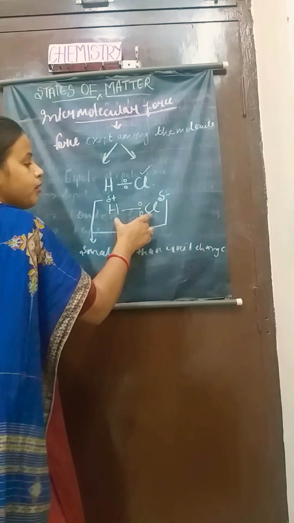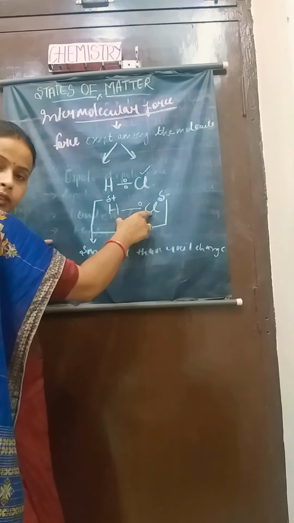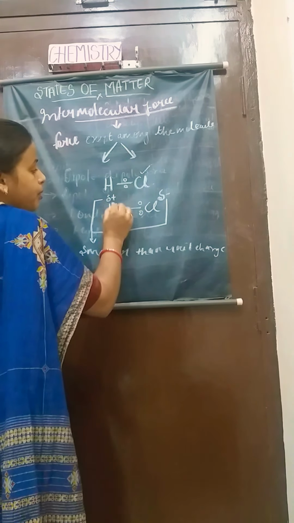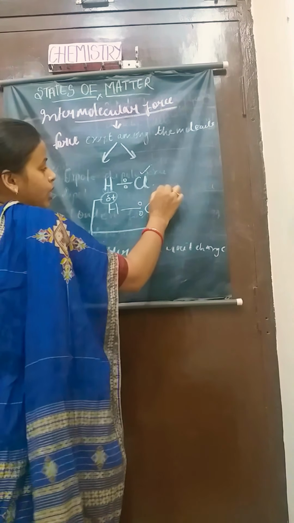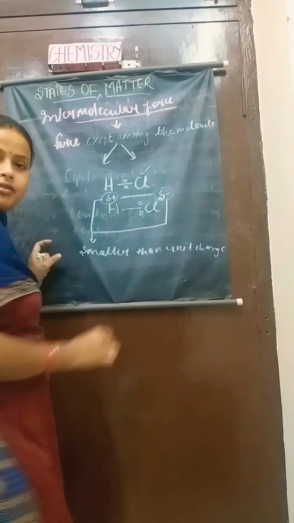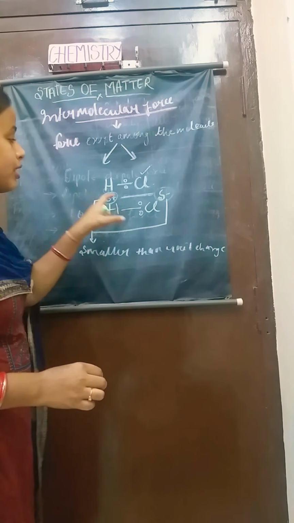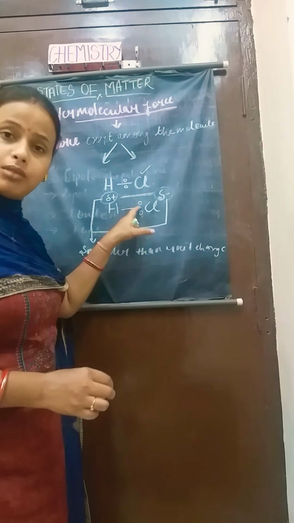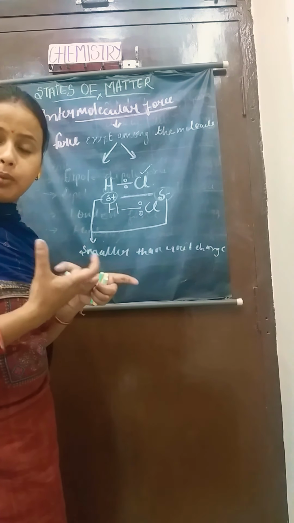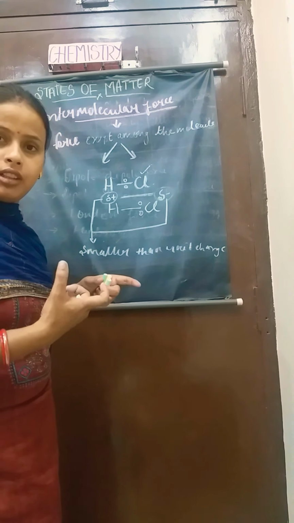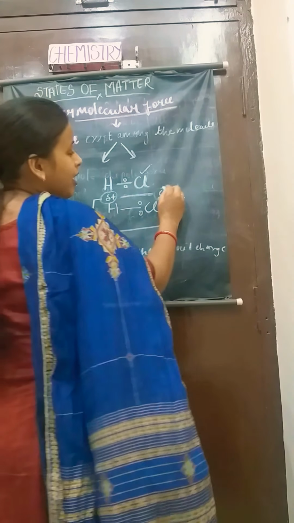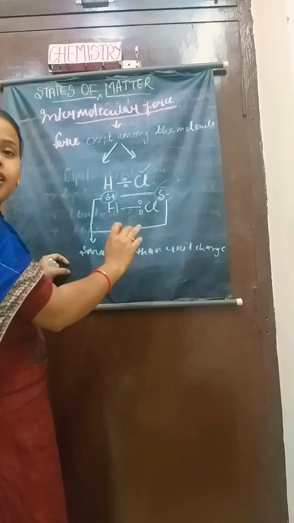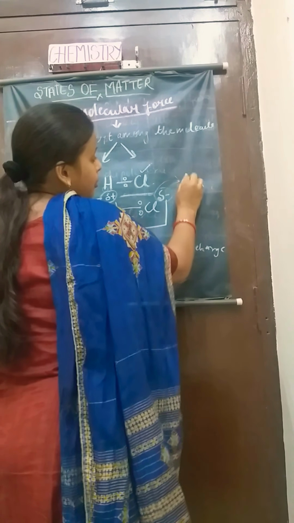These molecules are called polar molecules, and here you can see there is a separation of positive and negative charge by some distance. The separation of charges by some distance gives a dipole in the molecule.